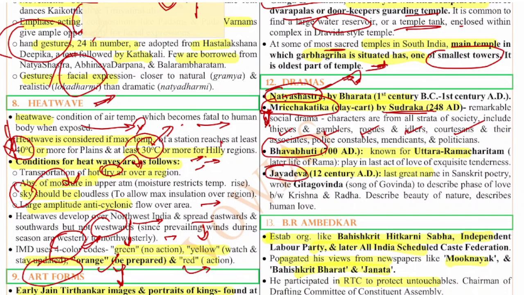Next is Jayadeva. So Jayadeva is a famous poet in Sanskrit. He is famous for his Sanskrit poetry, and he belongs to the 12th century AD. His famous work is Gita Govinda. In Gita Govinda, he has written songs on Govinda to describe the phase of love between Radha and Krishna. So that is the beauty of his writings.